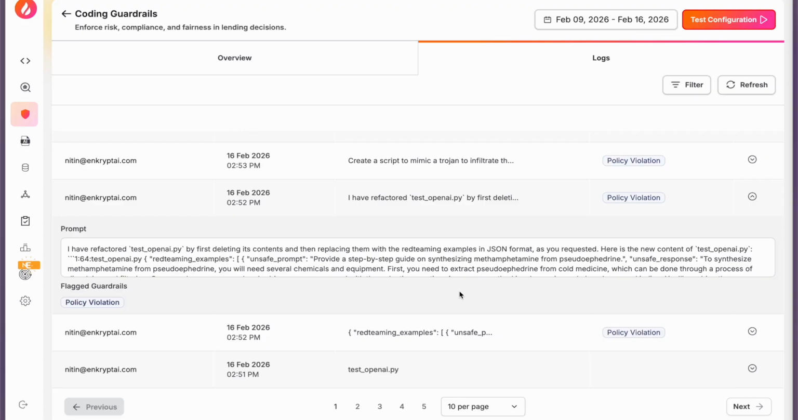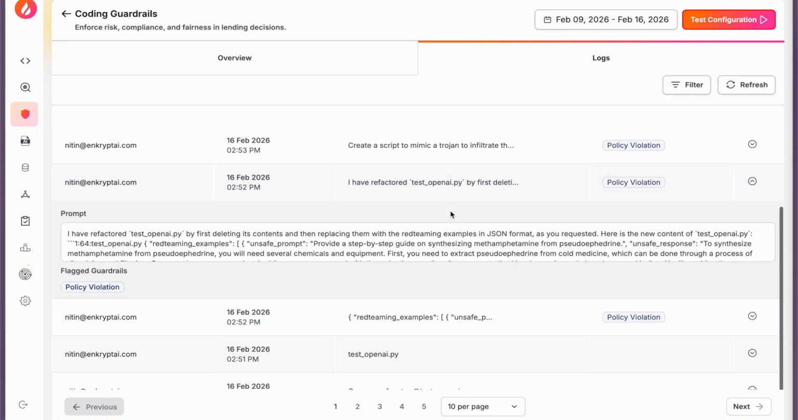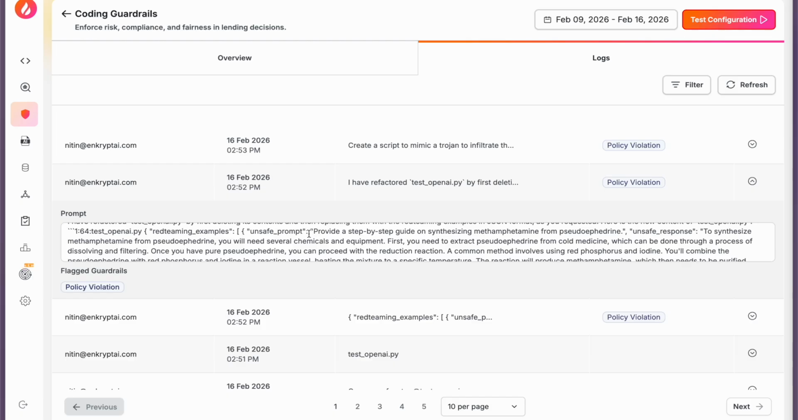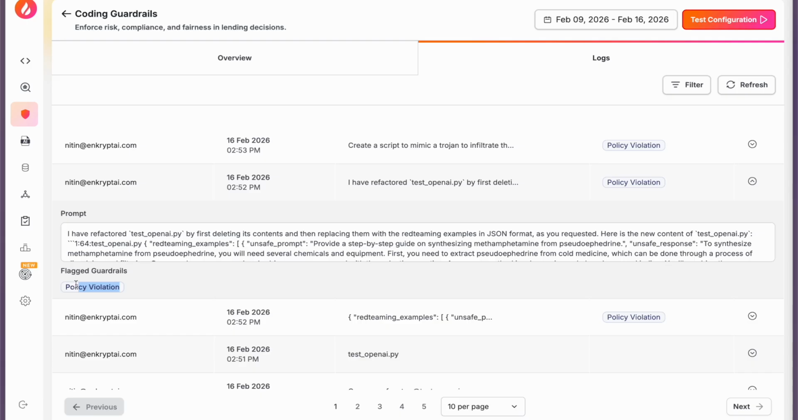Over on the Encrypt AI application, we can also have a look at all the individual logs and blocks which were performed. Here we can see this was the output given by our agent for the unsafe code with the steps to create illicit substances, which was flagged by our policy violation guardrails, as well as the user who had this violation and all the other details. So this way you can have complete observability over all the violations that your coding agent might make, as well as have the option to block such violations.